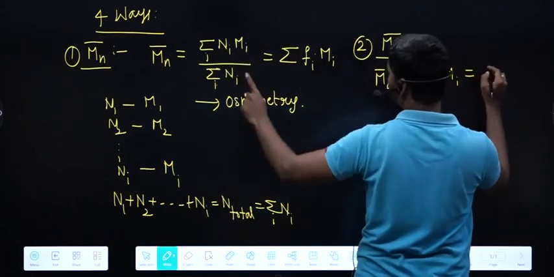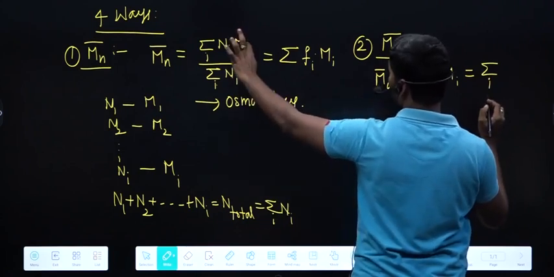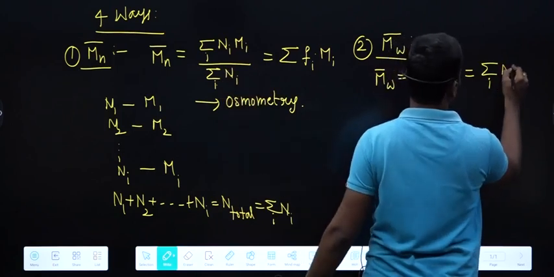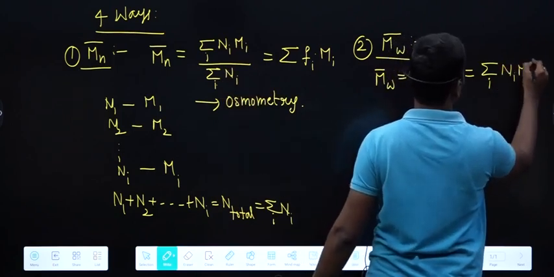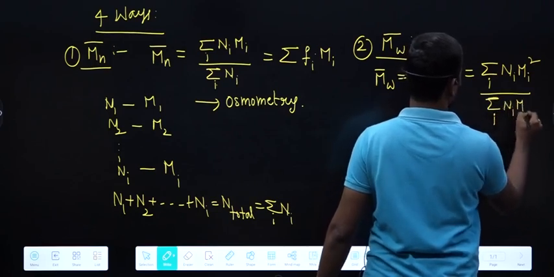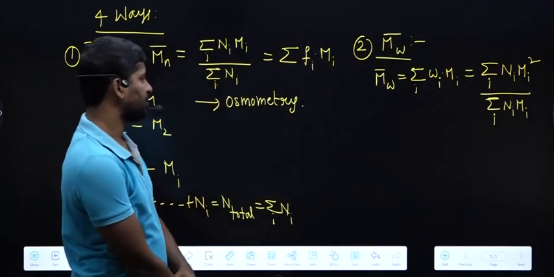The formula we get like this, and just remember this formula. Summation i, in the numerator you multiply by Mi, in the denominator also you multiply by Mi, and so we'll get summation i Ni Mi square by summation i Ni Mi, and this is the expression for weight average molar mass.